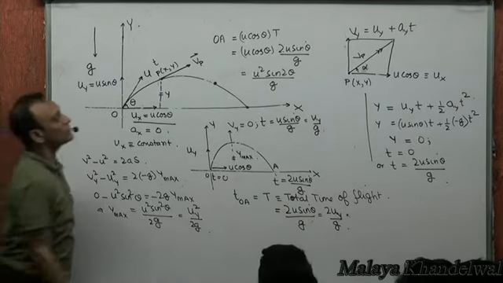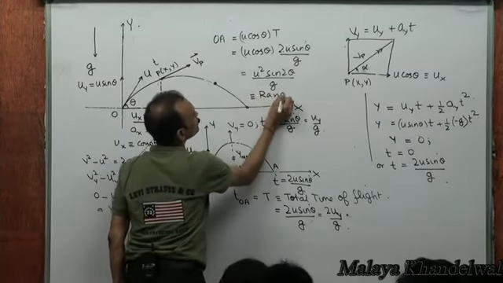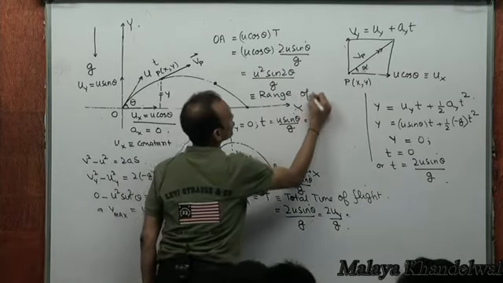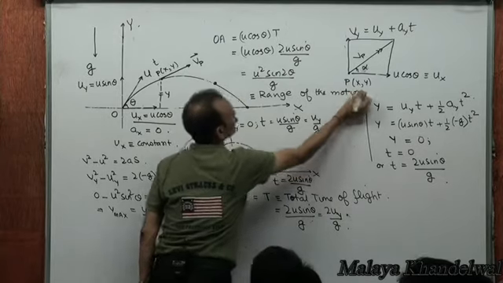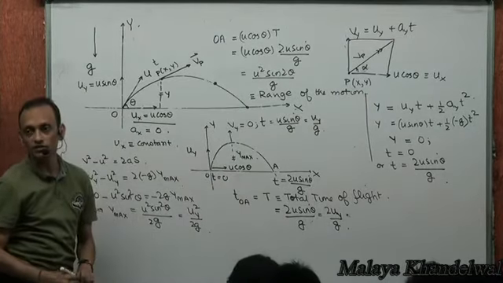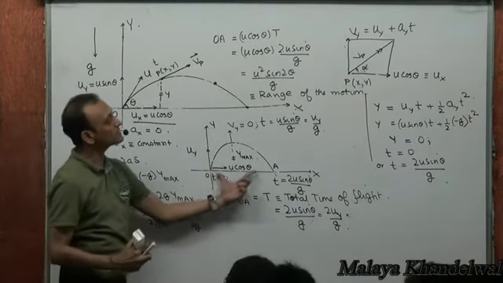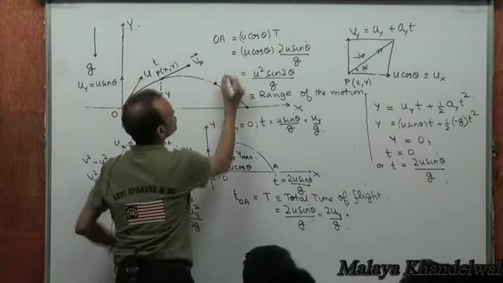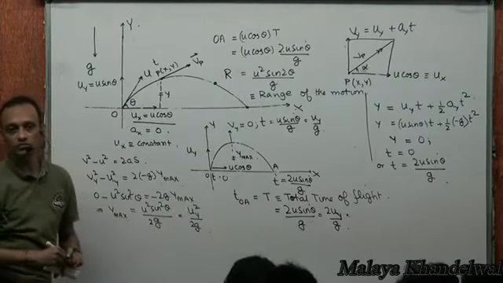And this OA is also called the range of this motion. Maximum displacement in the same horizontal plane is called the range of this motion. Did you understand this? OA is referred to as R, the range of this motion.